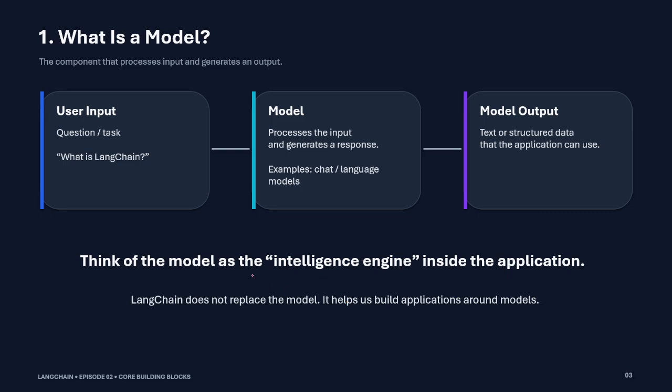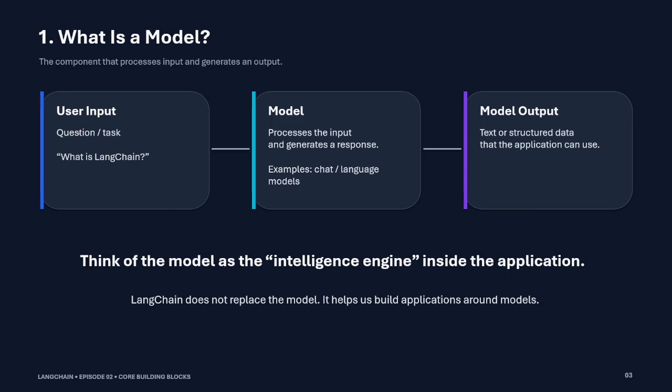So, what is a model? Basically, you can consider the model as the LLM, right? The model has the capability to do some reasoning, and on the basis of reasoning it can generate the response. Simple.